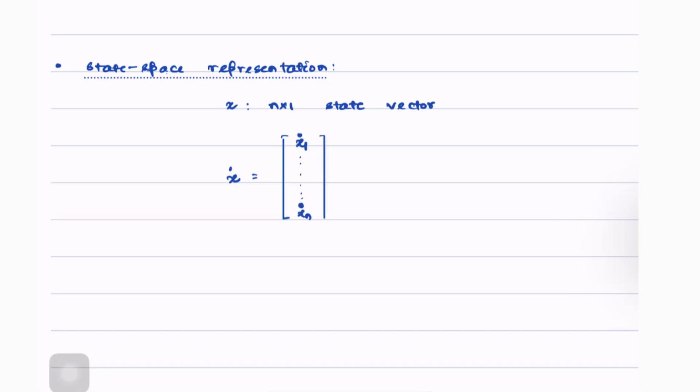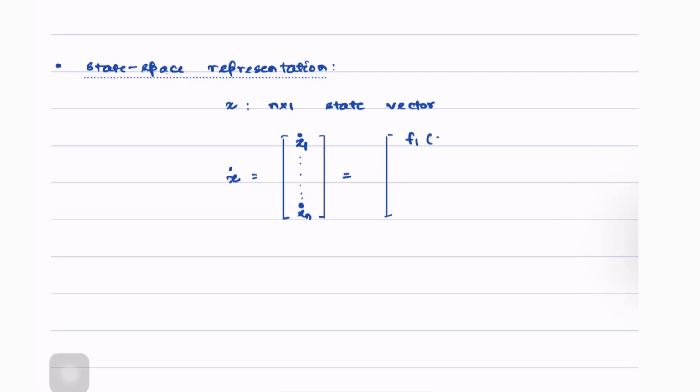The state space representation of a nonlinear system now takes the following form. Let x be the n cross 1 state vector, then x dot, which is equal to x1 dot up to xn dot, is equal to something in this form.